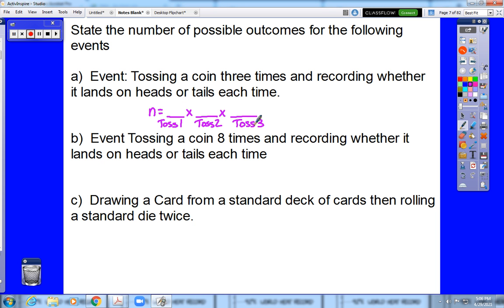And you should ask yourself, the first time I toss that coin, how many possible outcomes are there? Well, you're flipping a coin. That can have 2 outcomes, heads or tails. The second toss would still have 2 outcomes. So would the third toss. So the number of possible outcomes would be 8.